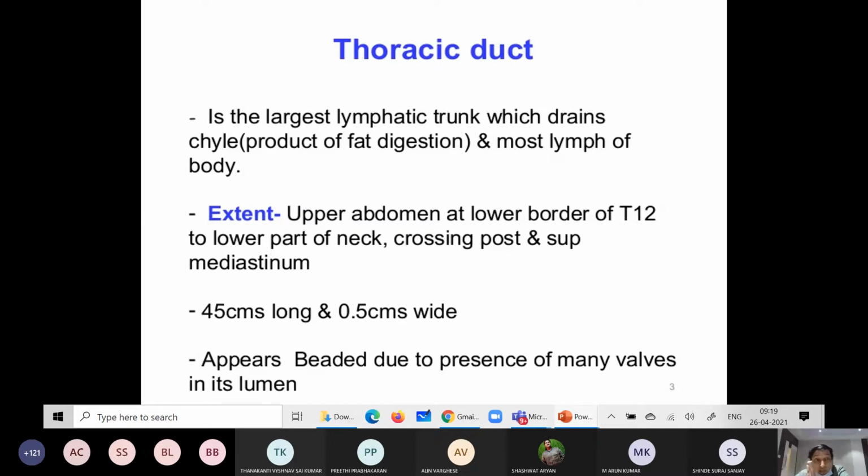Then it extends upwards to the level of the lower part of the neck, and it crosses the posterior and superior mediastinum.